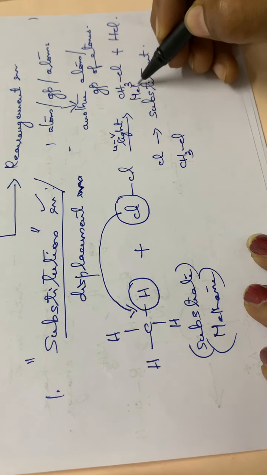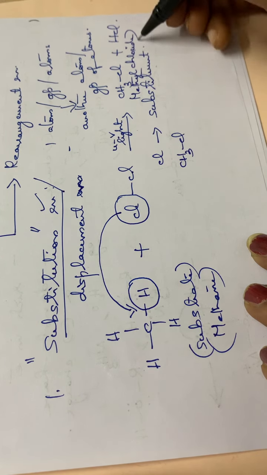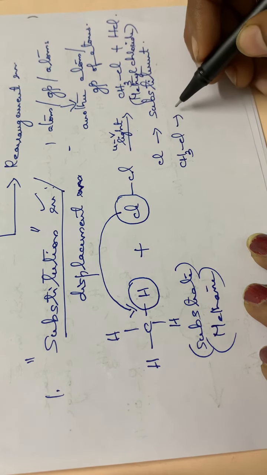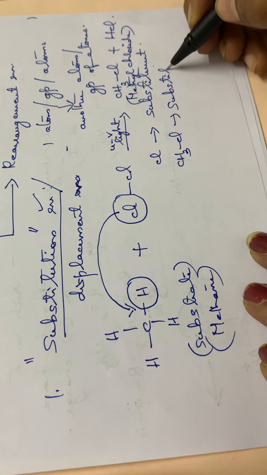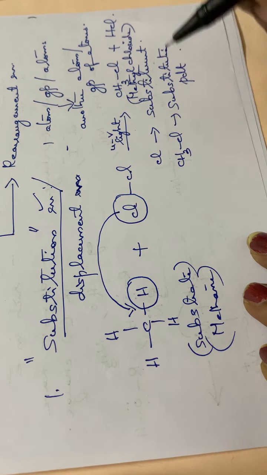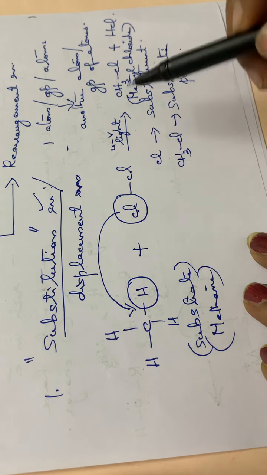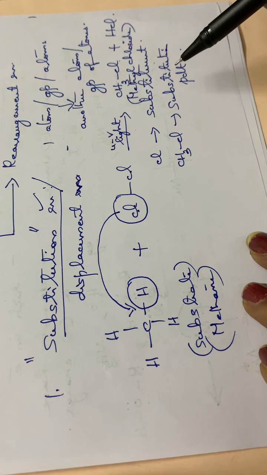It is methyl chloride. CH3Cl is the substitution product. So chlorine is the substituent here, and CH3Cl is the substitution product.